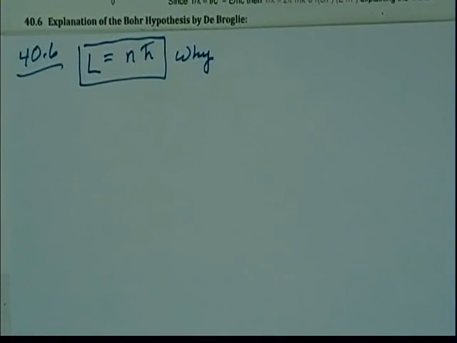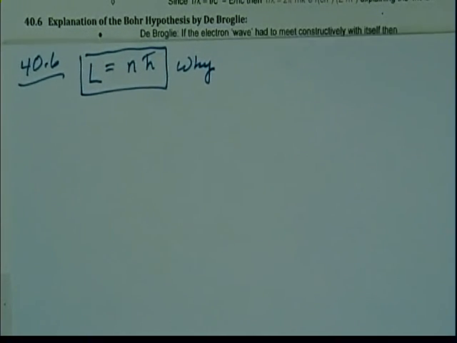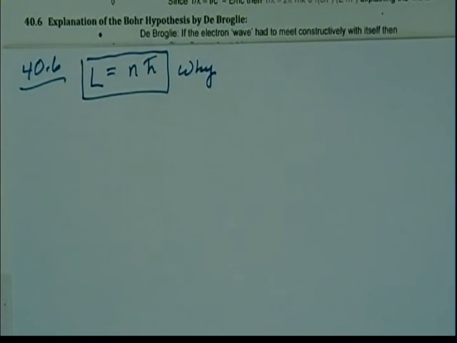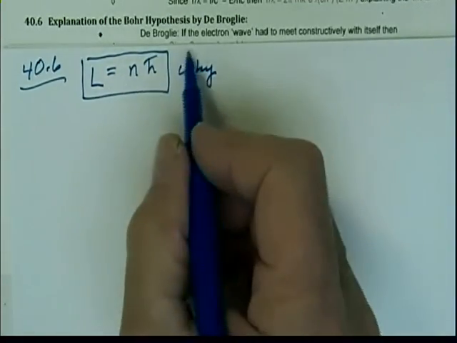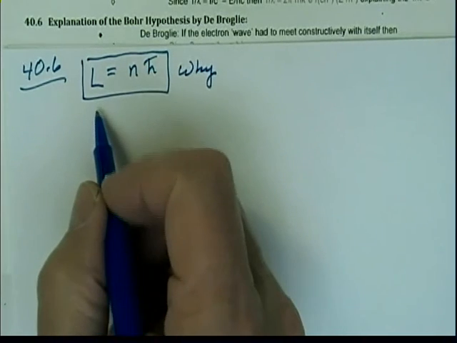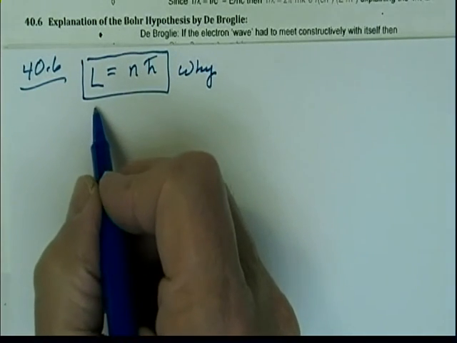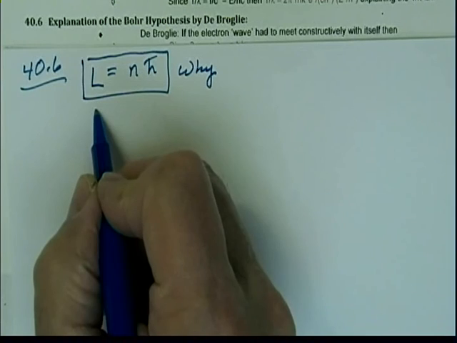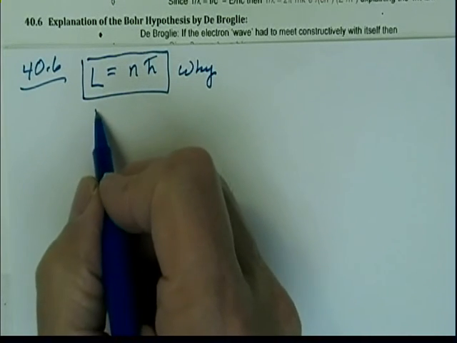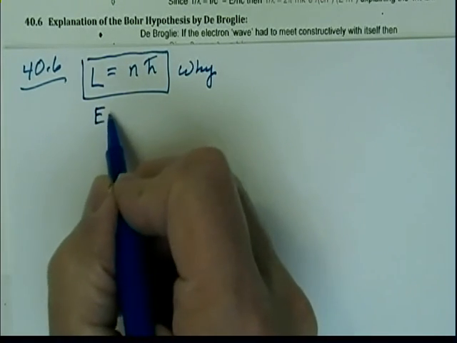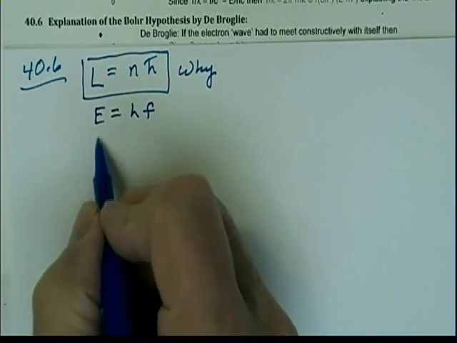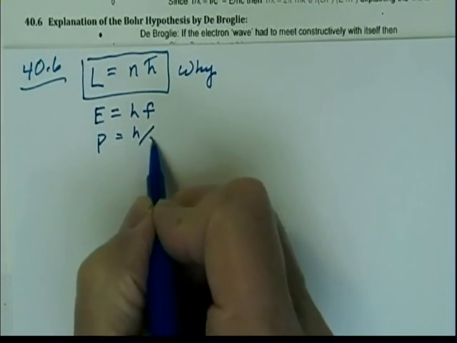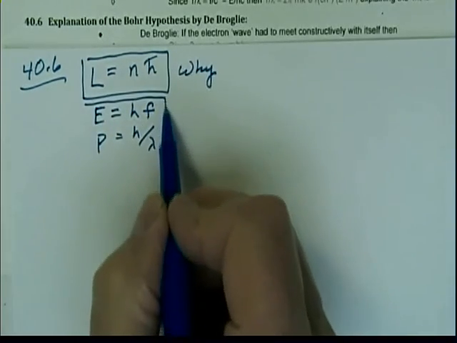Well, this was explained by de Broglie, and de Broglie got the Nobel Prize for this work. He made the argument, and he said, well, I have already surmised that the electron should be a wave. How did he do that? You recall that de Broglie looked at the equations which said that E for a photon was equal to h times the frequency, and p was equal to h divided by the wavelength, and we've already covered both of these equations.